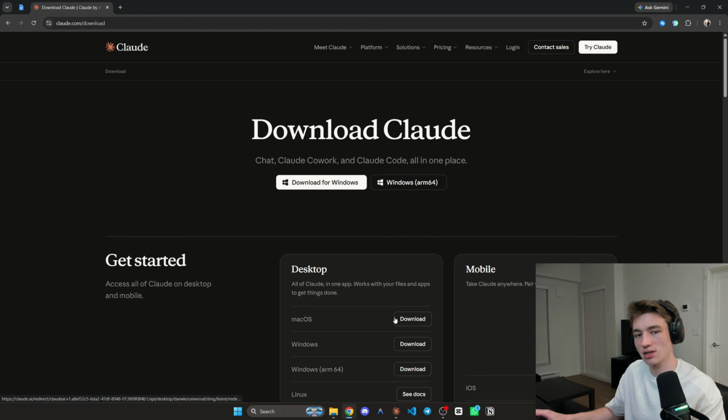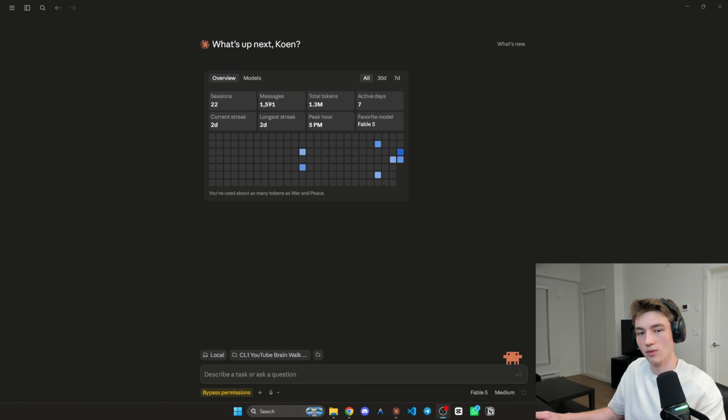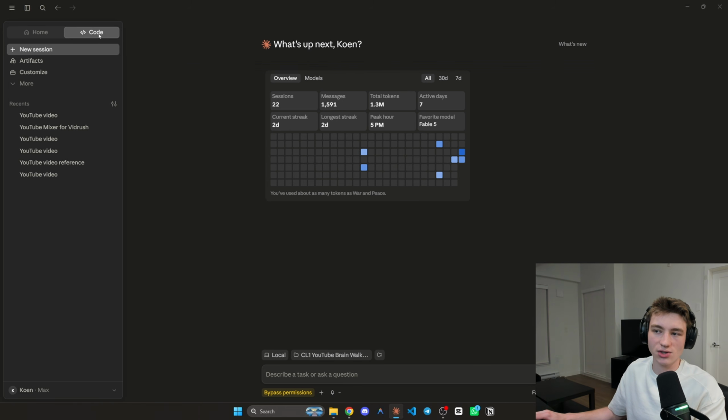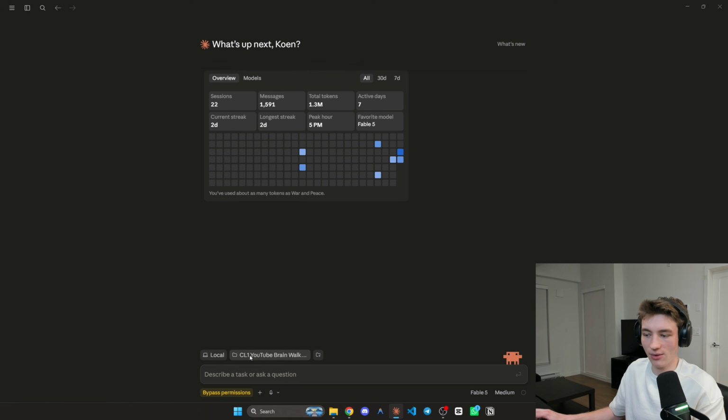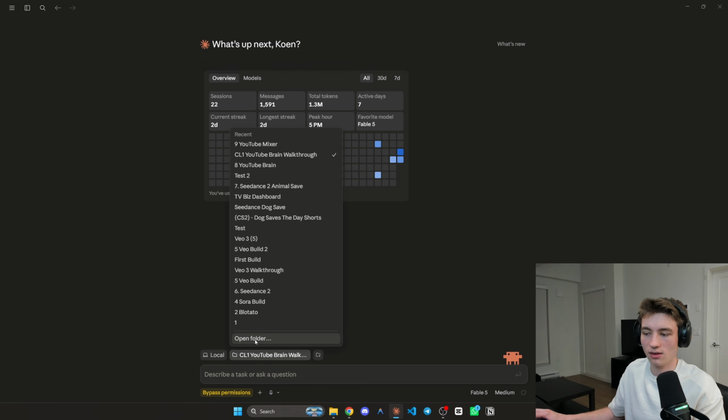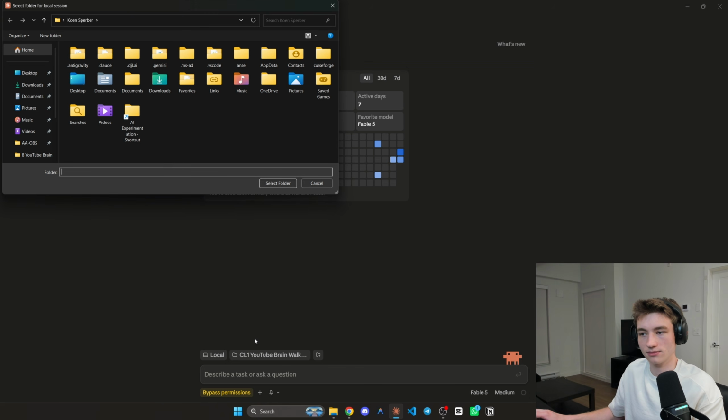Once you download it, you're just going to want to sign in, and then you're good to go. Once you're here on Claude, make sure you're on the code section up here on the top left. Make sure you have selected code, and this is where we're going to actually build the project. So down here, click on this little file area right here and click on open folder.